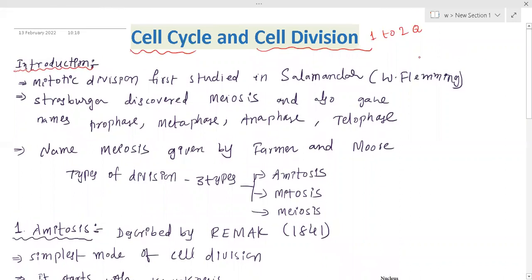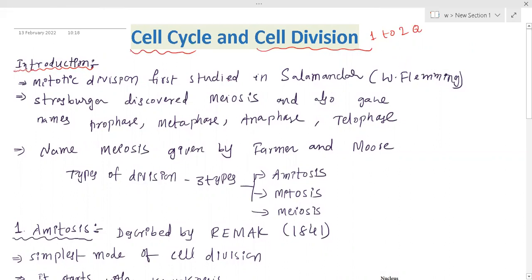We already discussed the cell, the basic unit of life, and in that chapter we discussed different kinds of cellular organelles, including the nucleus. Now let us see how the cell divides and what kind of mechanism is present in cell division. First of all, we are going to study an introduction.